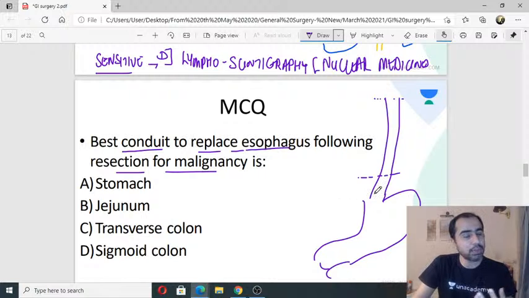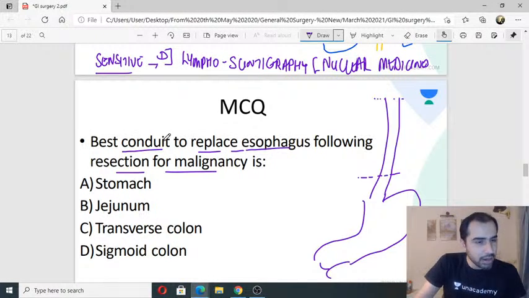So I need to bring something in place for the esophagus. What is the best thing to bring in place? Stomach, jejunum, transverse colon or sigmoid colon? What is the best esophageal substitute? I got A, B, C. All the answers have come. A also came, B also came, C also came, jejunum. Okay. Jejunum is the best replacement.